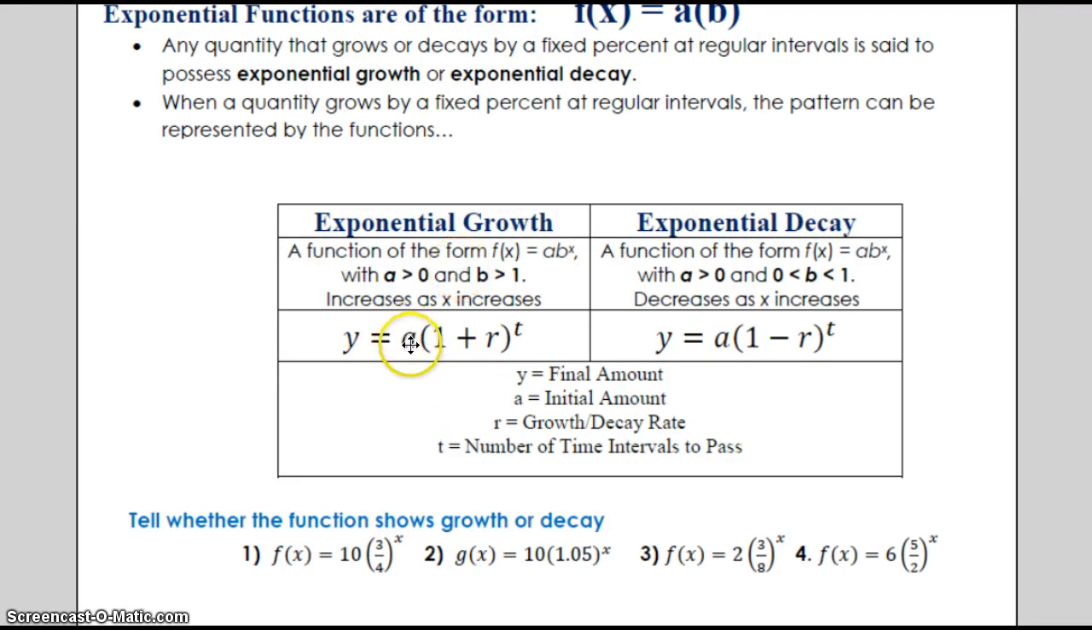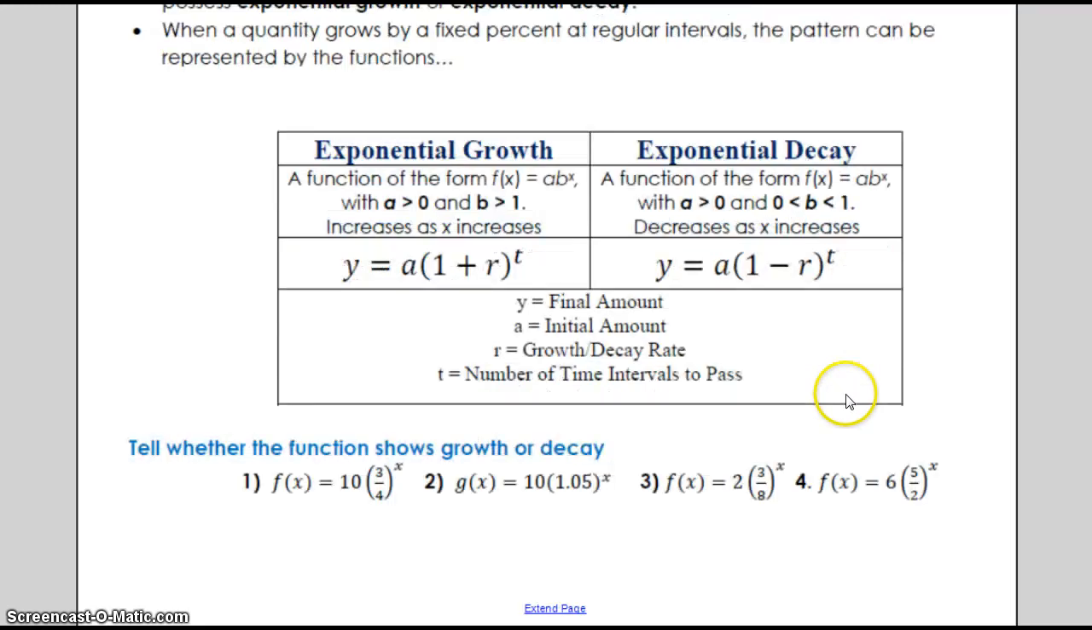So A greater than 0, that's your starting amount or initial amount. 1 plus your R, your rate. So are you growing or decaying? If you're growing, you're going to use a plus. Add that rate. And that rate does need to be in decimal form, not percent form. And then your third part here would be your T, your time. So when it comes to decaying, you're going to have subtraction. That's the only difference. A is your initial, R is still your rate as a decimal, T is still your time. It's just subtracting that rate because you are decaying.